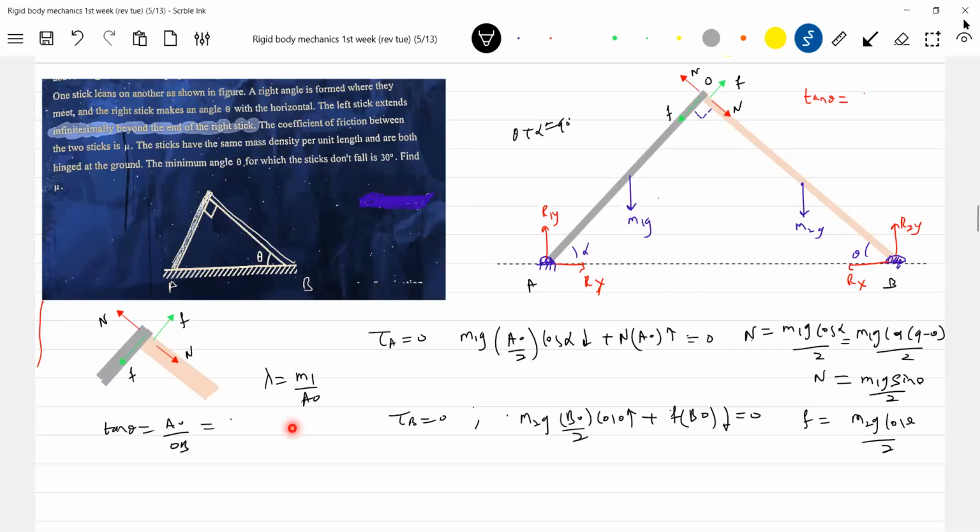Then AO should be equal to M1 by lambda, and this is M2 by lambda. So tan theta equal to M1 by M2. Then the minimum angle theta for which the stick doesn't fall is 30 degrees. We know theta, so tan theta is 1 by root 3.